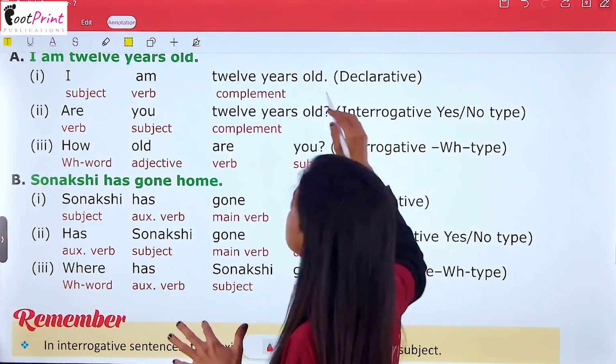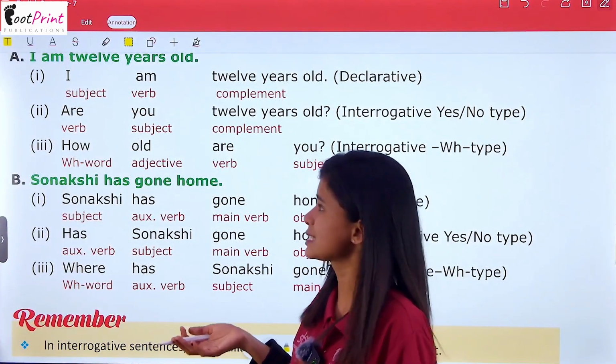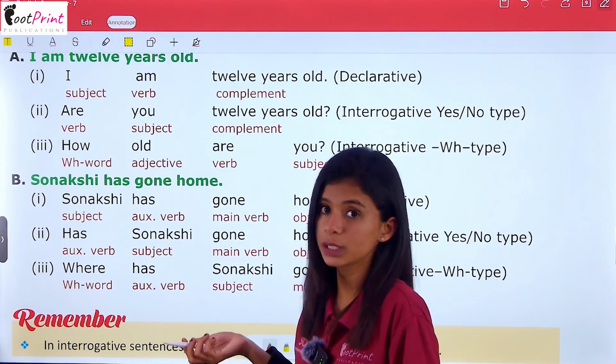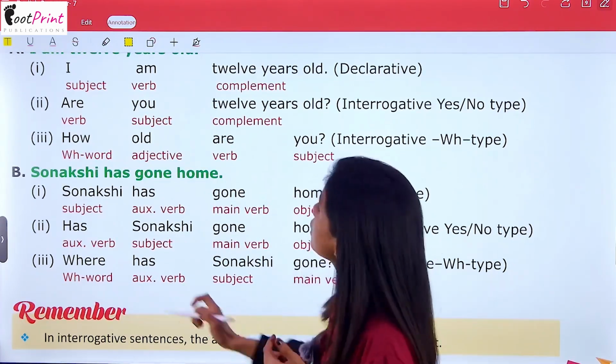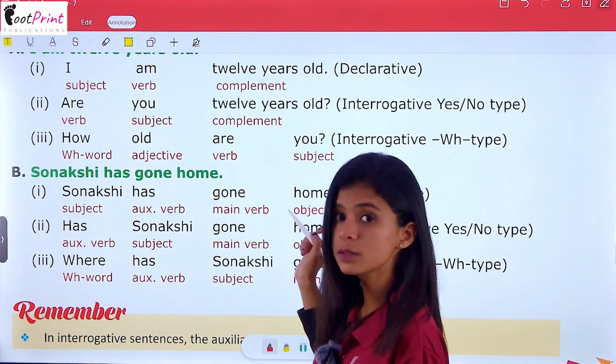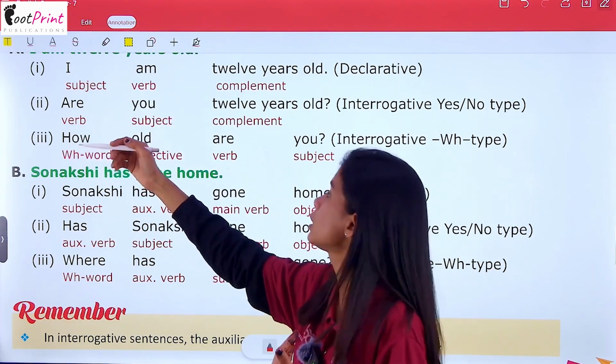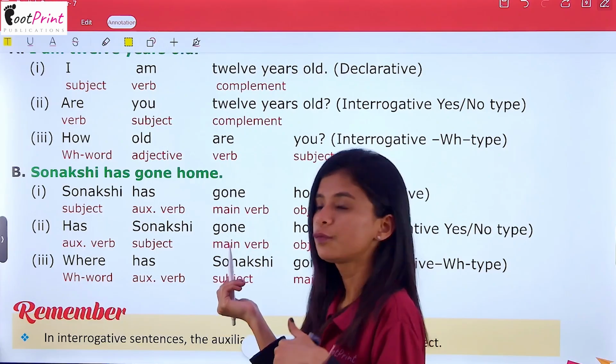I am 12 years old. This is a declarative sentence, right? But when we convert it into interrogative, it will become, are you 12 years old? So here we have placed the helping verb first and the subject follows it.